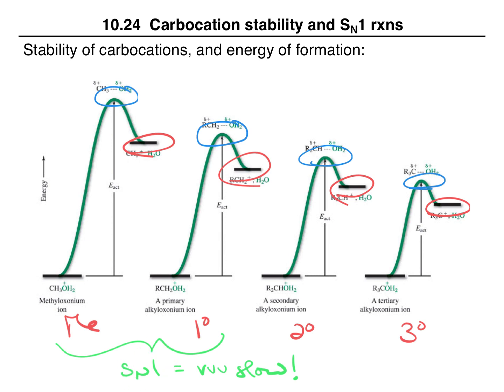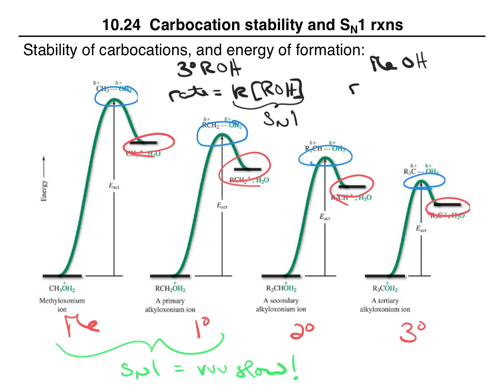Also recall that we looked at some experimental evidence that showed that for tertiary alcohols, the rate was equal to the rate constant k times the concentration of the alcohol. And this is what we found with the SN1 mechanism. But we also saw that for methanol, the rate was equal to a rate constant k times the concentration of the alcohol times the concentration of HX.